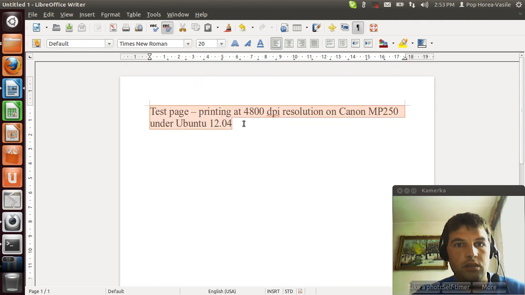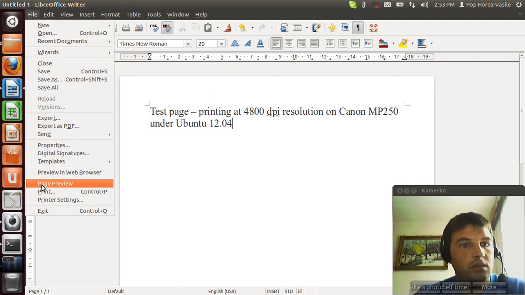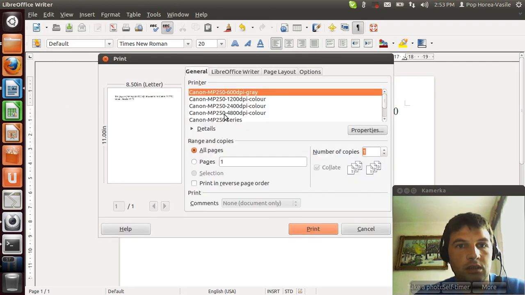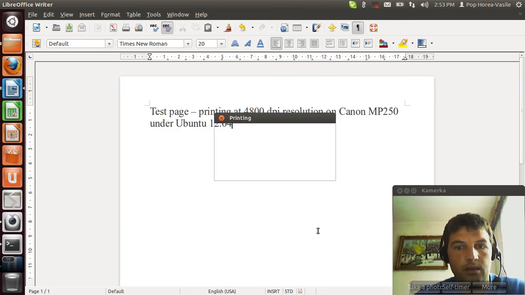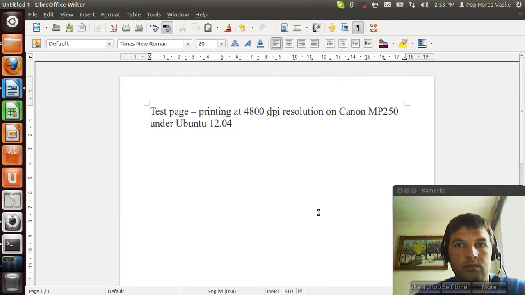Width 20 at font, and print at 4800 dpi. The printer took the command. And it is now printing.